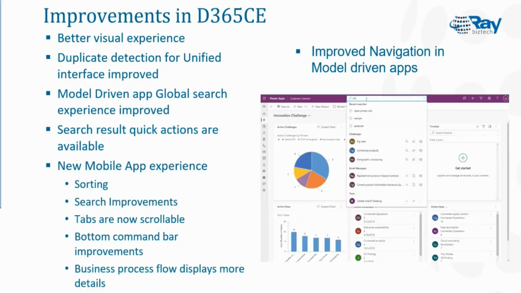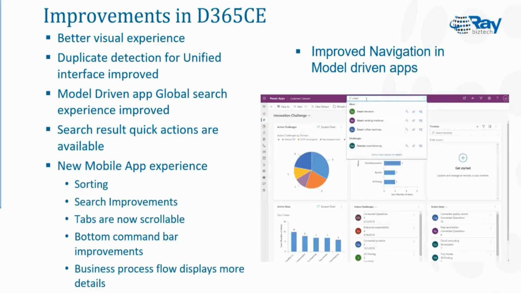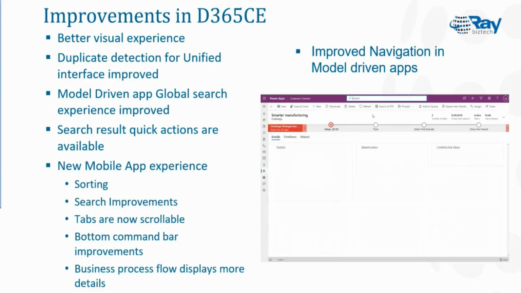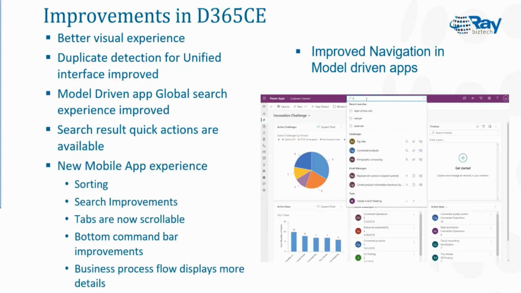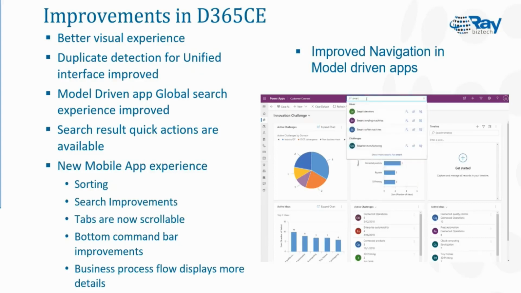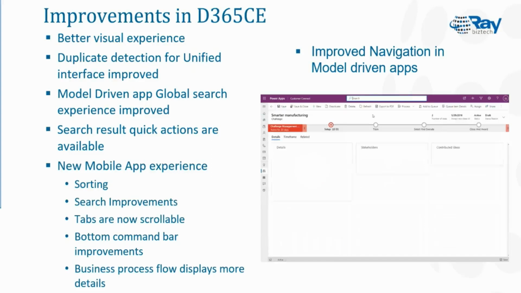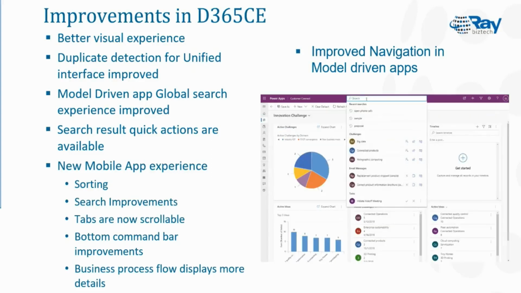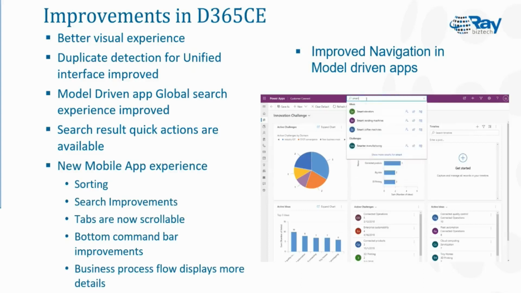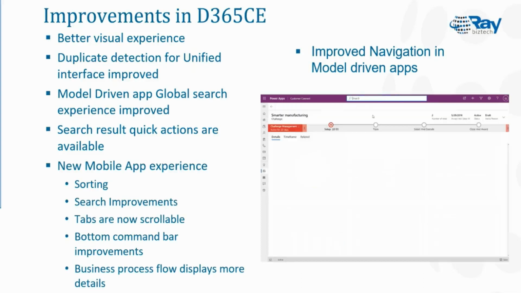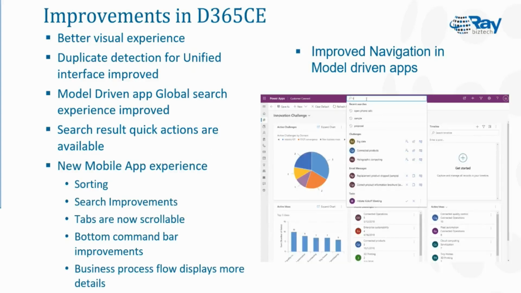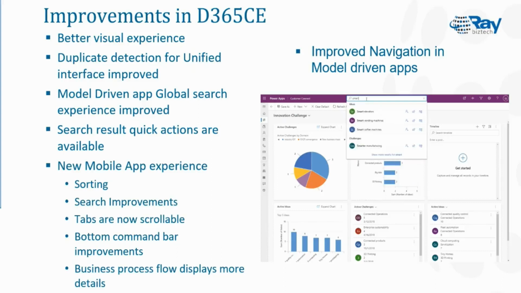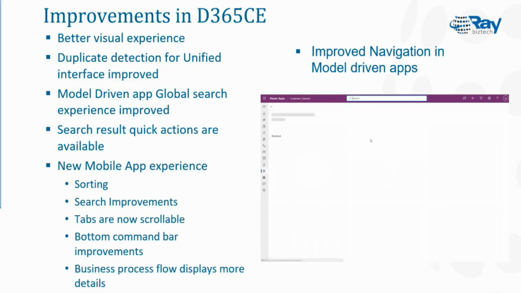And coming to the mobile experience, lots of new changes have been added. Now we can sort the records, and there are search improvements, similar to what I already said about Power Apps. There are lots of search improvements in our mobile app also. And previously, tabs were not that good; you got very minimal flexibility there.